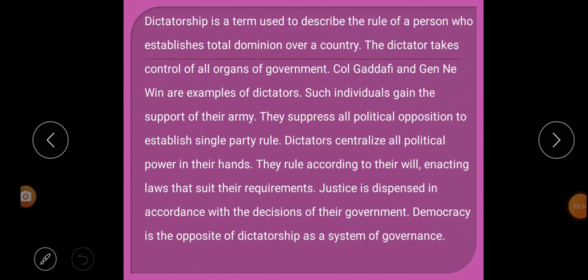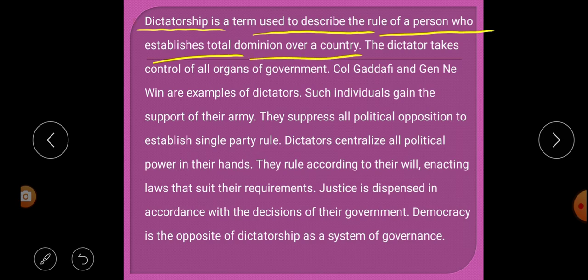Next paragraph. Dictatorship is a term used to describe the rule of a person who establishes total dominion over a country. In the previous paragraph I told what is dictatorship. It is a term used to describe rule by one person who establishes total dominion over a country. Understood? Dictatorship means ruled by a single person who controls the country.